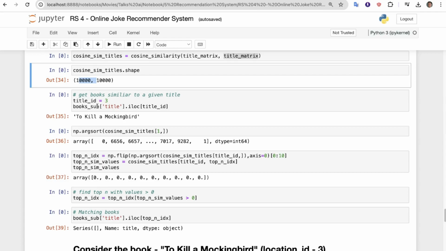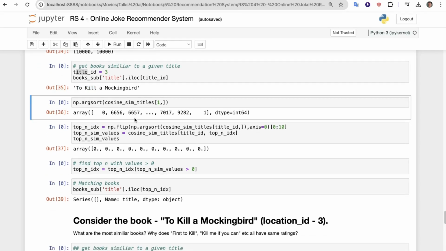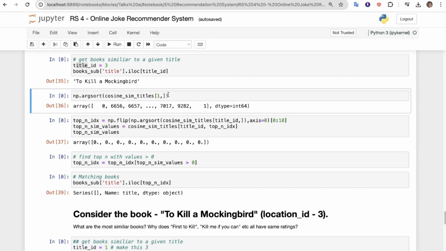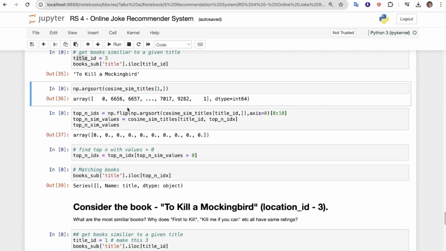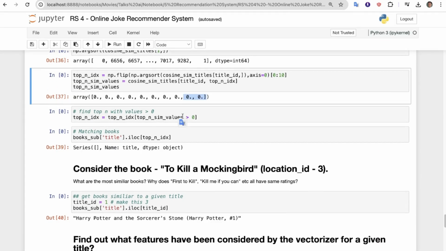Now getting the books for a given title, so let's say title_id equals 3. Now book['title'].iloc[title_id], so To Kill a Mockingbird, right? Now np.argsort, so cosine_similarity_titles of 1. So this is the array we got for this. Top n index, top n similar values. If we print this, this is what we got.